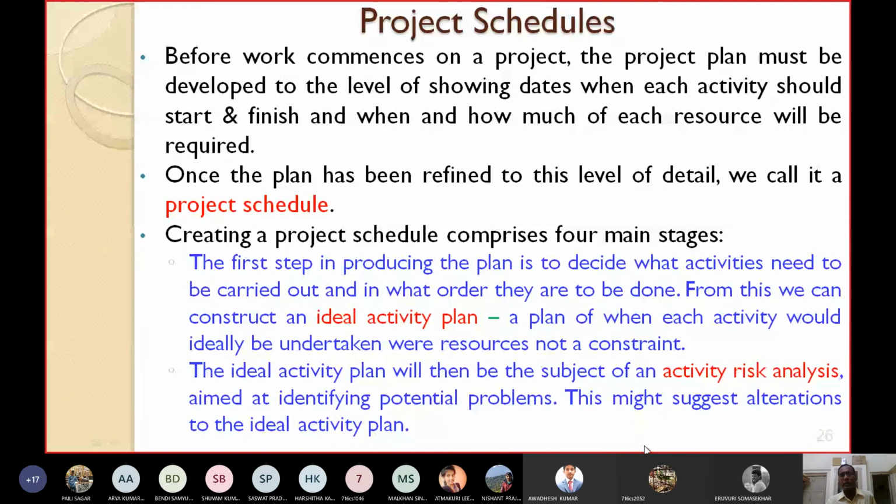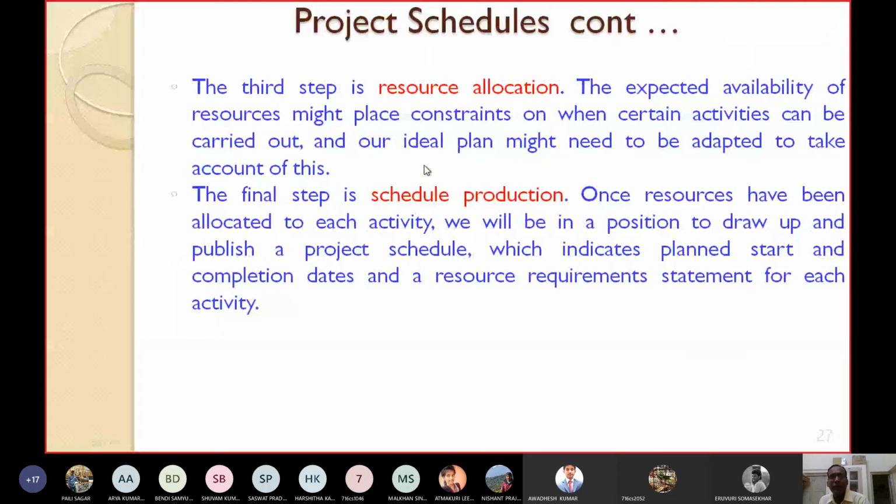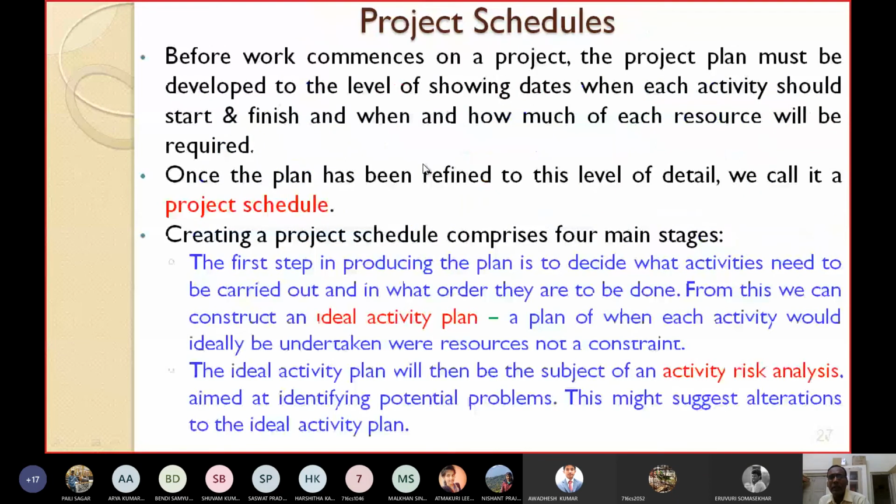So during this analysis, you might have to alter the initial ideal activity plan. So the first step, as I have already told you, is to make the ideal activity plan. Then you subject this ideal activity plan to activity risk analysis.